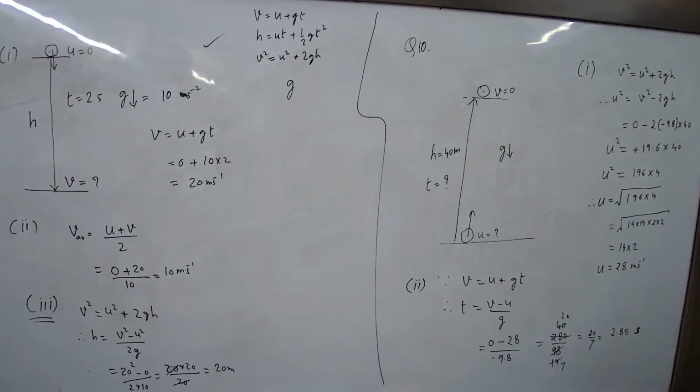So do we have the answers at the back? On page 49 you have the answers. Yes, 28 meter per second and 2.9 approximately. This can be written as 2.9 seconds approximately. So are you getting the hang of it? Okay, so everybody try question 11 on your own.